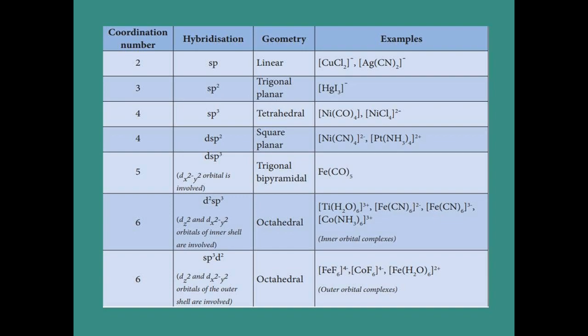And the last 2 examples, around the central atom we have 6 ligands. Please see the example. So 6 ligands means the geometry is automatically octahedral only, but the hybridization will change. See the first hybridization, dsp3, the next hybridization is sp3d2. After the examples only you can get an idea about this hybridization, so don't bother about it now, we will see the examples, then only you can get a clear idea about that hybridization.